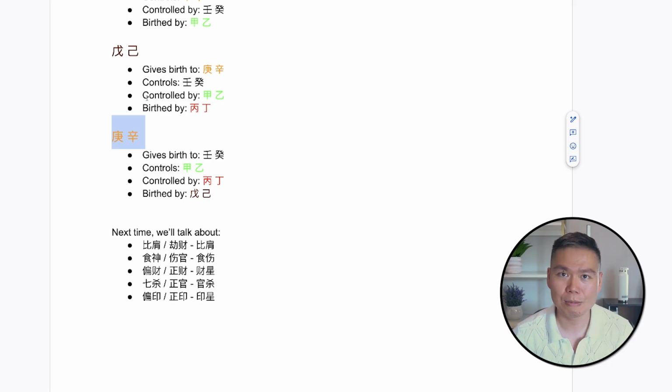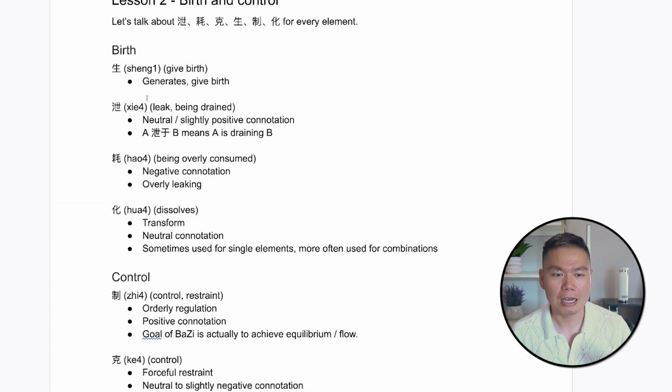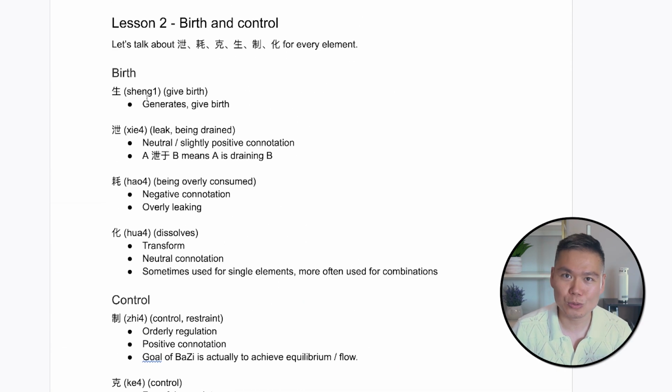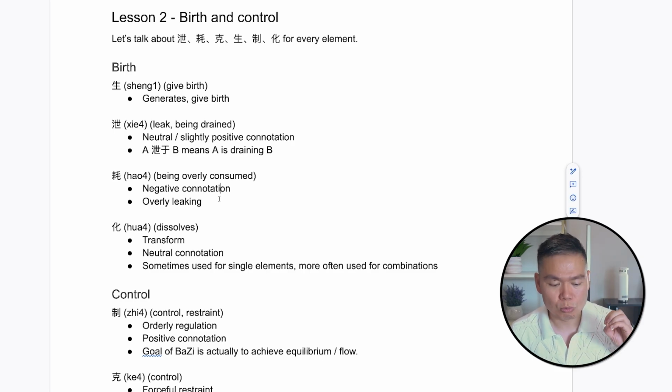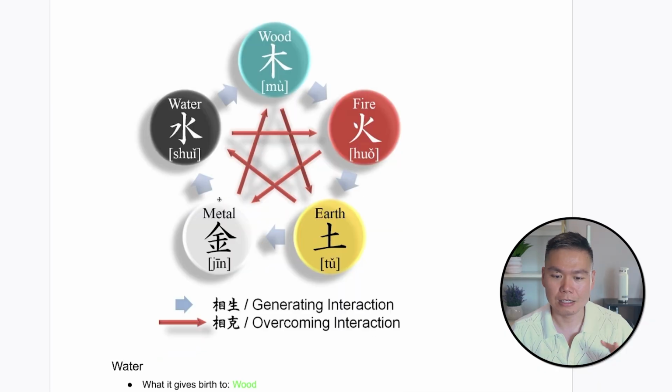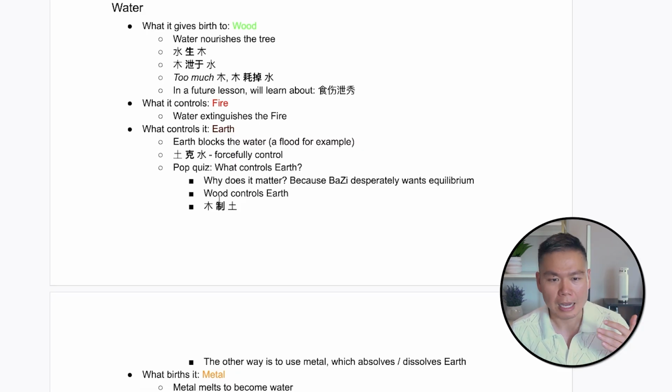So we're on lesson number 2. And how far are we into the beginning of BaZi? I think we're 5% into it. There's technically 95% more that we don't know. And you need to go through about 20 lessons in order to have a beginning shot at understanding BaZi. But don't go too fast. The idea is to really memorize certain things. And there's no way to get around it, besides creating flashcards and just thinking about them when you're driving or doing errands. At the end of all this, it's going to be super fascinating.